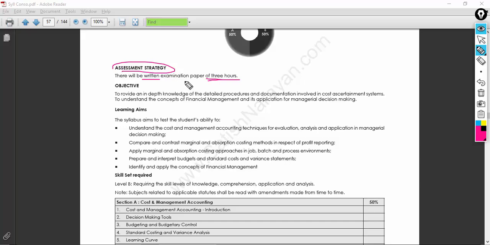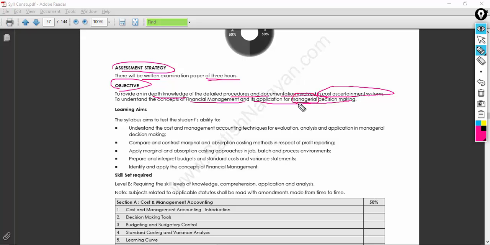The same thing is applicable to paper 10 also. So we have the objective, which is to have in-depth knowledge of the detailed procedures and documentation involved in the cost ascertainment system, very important, and to understand the concept of financial management and its applications for managerial decisions.